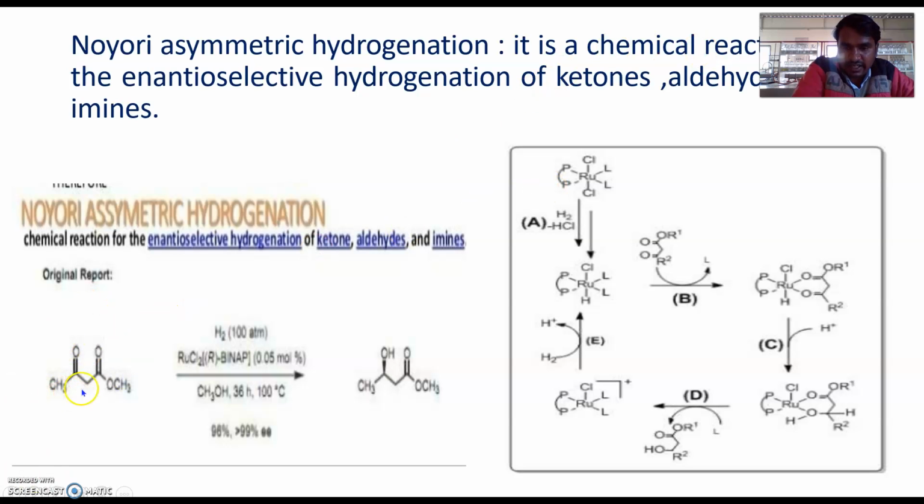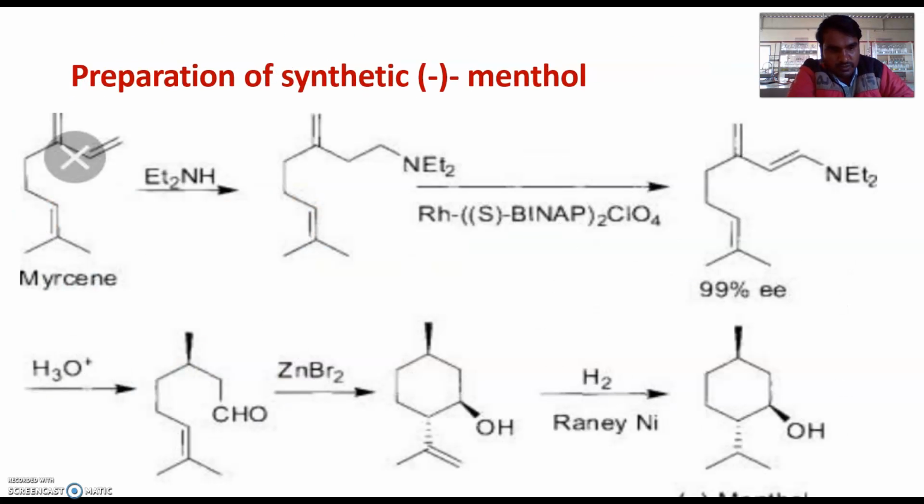Here, these are the reactions. These are the two keto groups. By using this BINAP as a chelating agent, it selectively hydrogenates at the ketone position, not the ester position, and gives this alcohol. Here is the mechanism, and this reaction is called Noyori asymmetric hydrogenation.